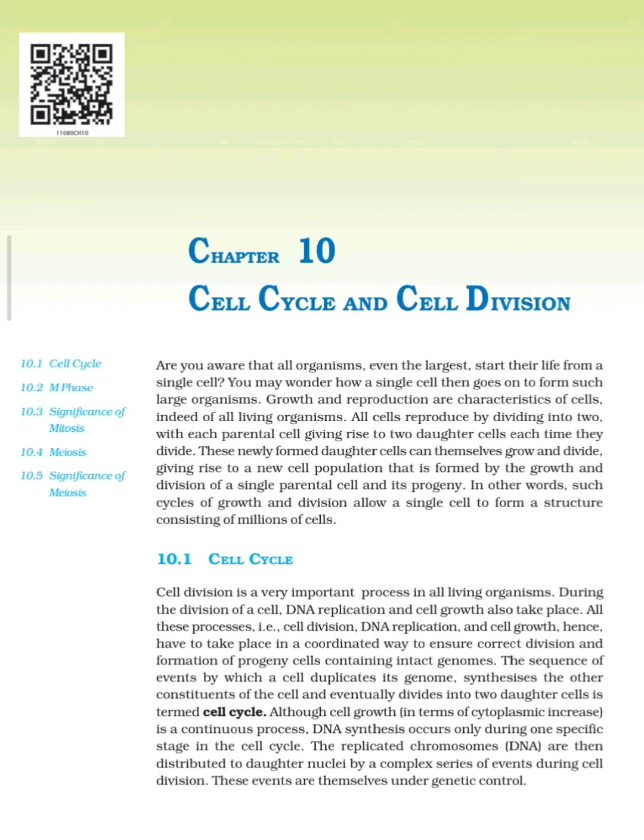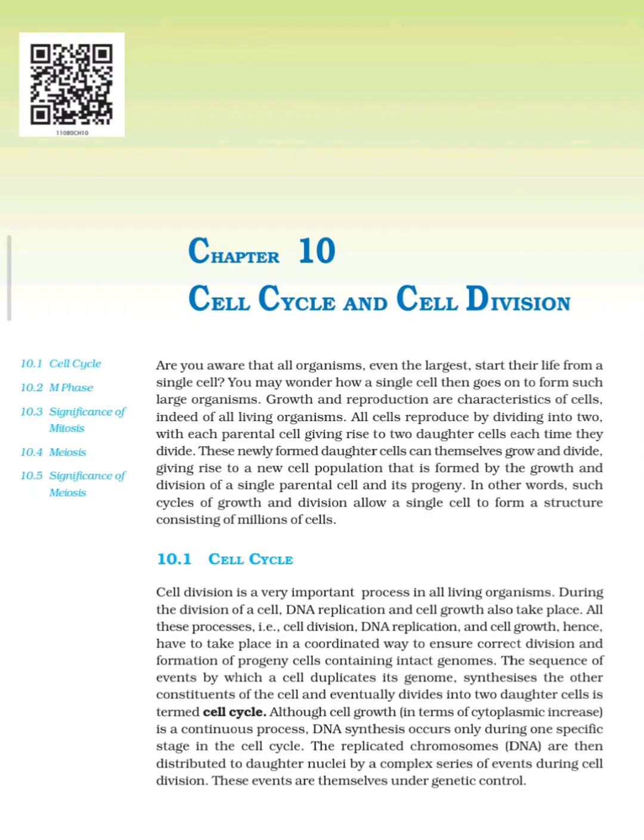Hello everyone. Today we will read chapter 10 Cell Cycle and Cell Division. Are you aware that all organisms, even the largest, start their life from a single cell? You may wonder how a single cell then goes on to form such a large organism. Growth and reproduction are characteristics of cells, indeed of all living organisms.